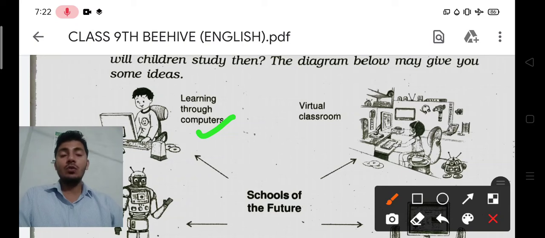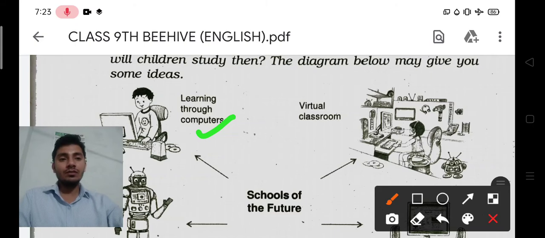Okay, because there were no teachers found, no school exists, no teachers, no books also. So you will study totally through the computer. Your book will be online, not in printed form. They will be PDF, or in this way you will open your book on the screen, and all the pages, all the chapters you will study on your screen. There will be no printed book. So learning through computers means that your studies totally depend on computers.